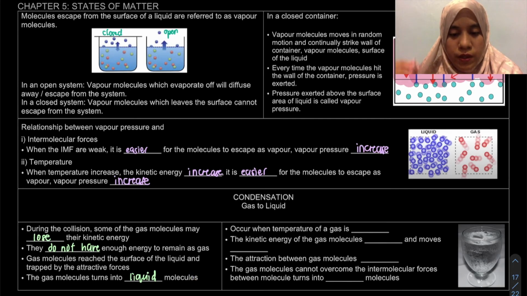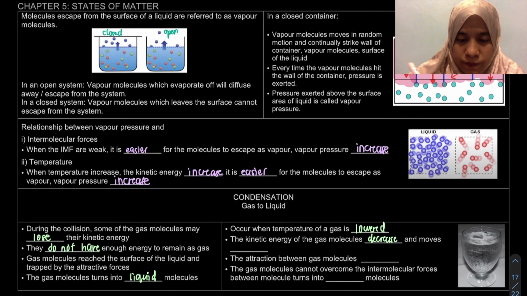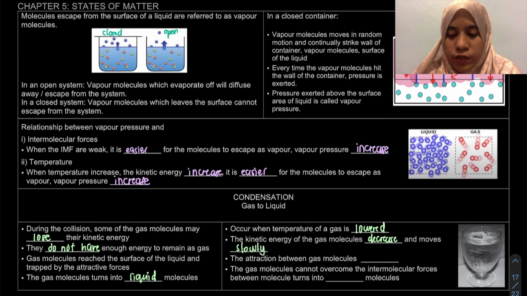Besides that, the condensation can also occur when the temperature of a gas is lowered. So what happens that, so bila temperature low, the kinetic energy will decrease. So, and it will move slowly. So, when it moves slowly, the attraction between the gas molecule ni pun akan increase. Sebab kalau dia move in rapid random motion, tak sempat nak rasa attraction apa-apa. Masing-masing duk nak collide with each other, collide dengan wall. Tapi kalau dia move slowly, adalah attraction between the gas tu is increasing.